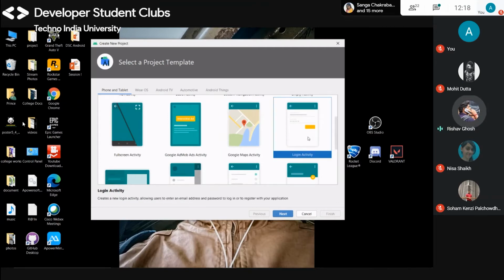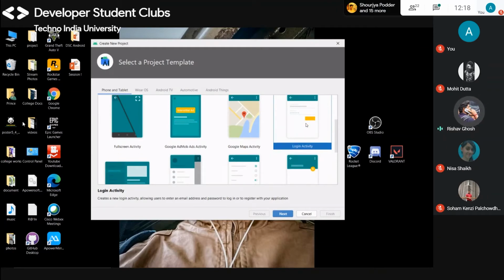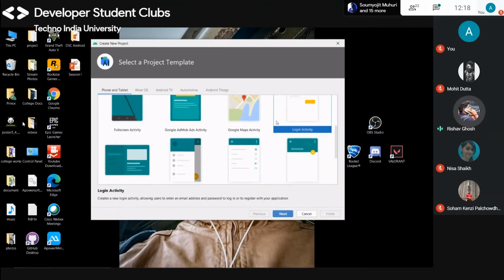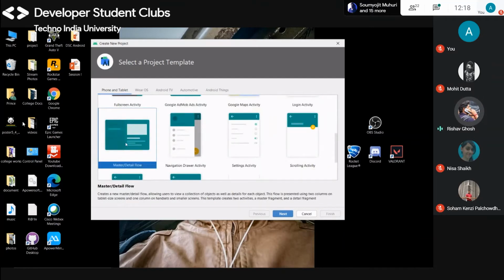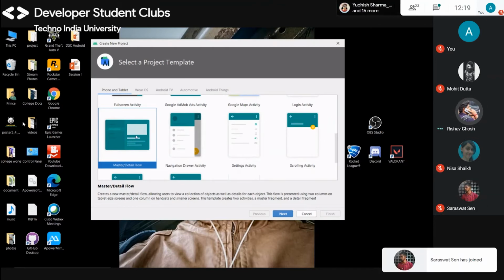This is login activity. Like if you are entering any shopping app, you need to log in or sign up, so you need to use this activity. And then there is master detail flow. You have seen that in many apps there are floating windows, where the detail is going from down to upwards. If you want to make that, then you have to go for this template.